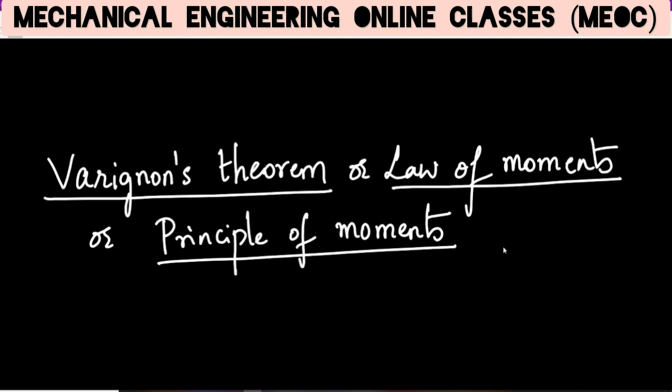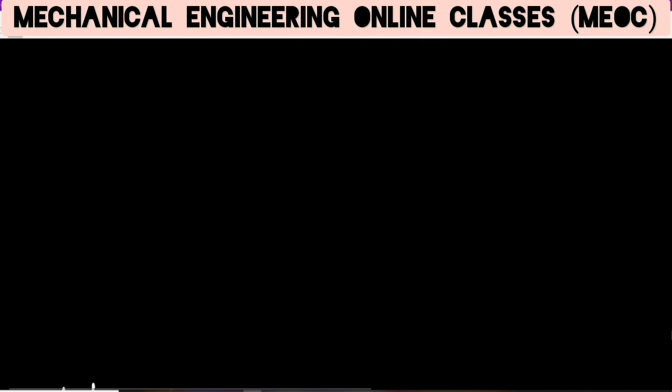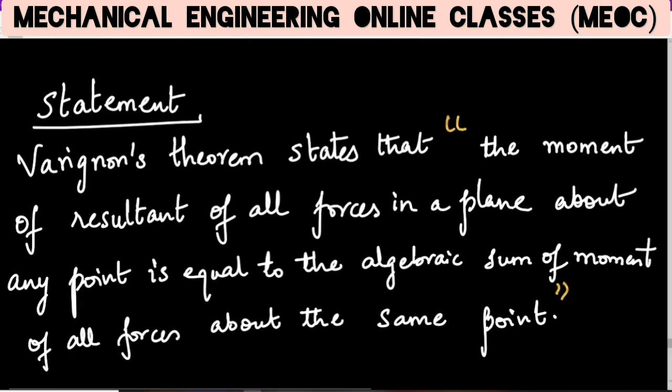Now let us see what is called Varignon's theorem, also called the law of moments or simply the principle of moments. Varignon's theorem states that the moment of the resultant of all the forces in a plane about any point on the plane is equal to the algebraic sum of the moments of all the forces about the same point.